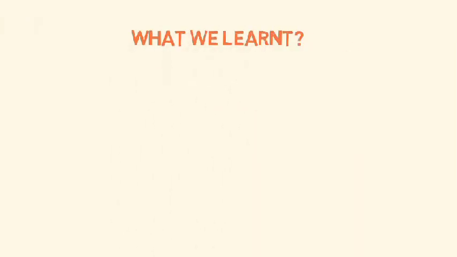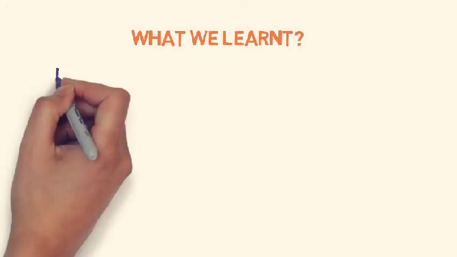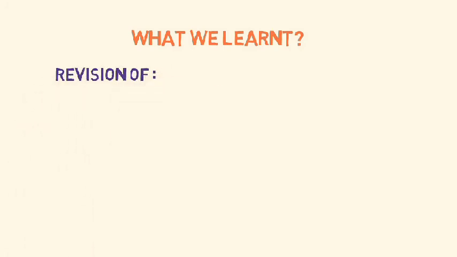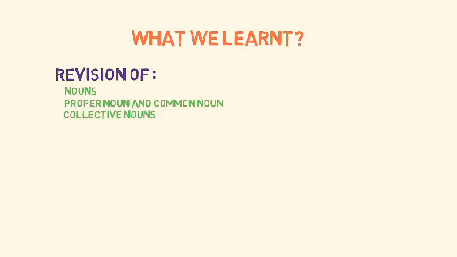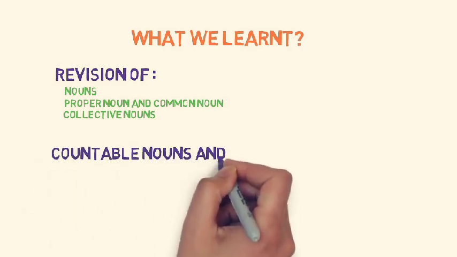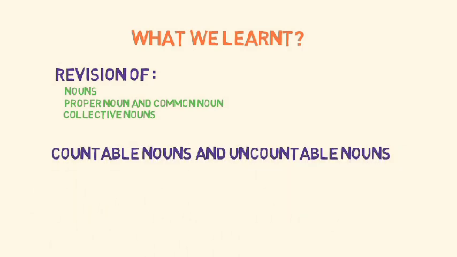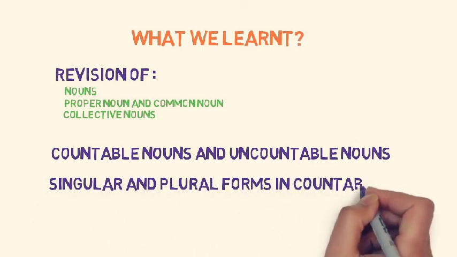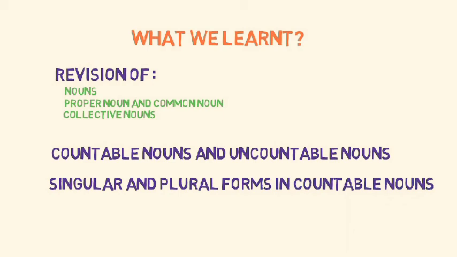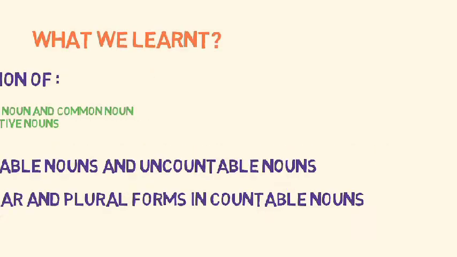What we learned in this video. Firstly, we had an overview of what we learned previously, that is nouns. Then we recapped the categories of noun, proper noun, common noun, and collective noun. Then we looked at another category of nouns, countable nouns and uncountable nouns. And in countable nouns, we saw two forms, singular forms and plural forms. That's all in this video.